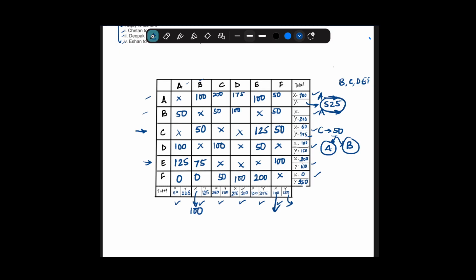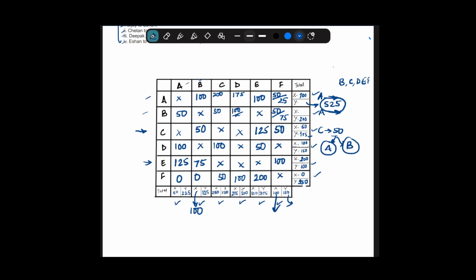And we can get another place. So if we give it as 25, then this will be 75, right? If this is 75, what can we give this? 50. We can give this 100, or 100, you can say.